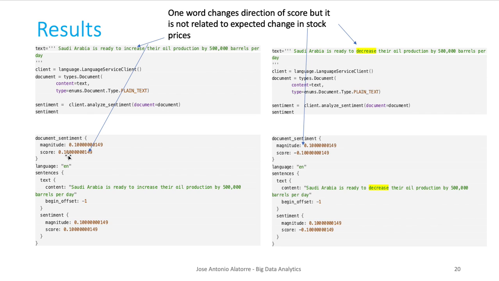However, Google gives a positive score. If I only change the word to decrease, this should become very positive news for oil producers' stock prices. And indeed, Google changes the score, but we have a positive score for something that should be negative for stock prices, and a negative score for something that should be positive for stock prices.